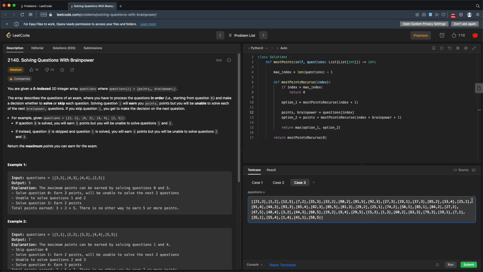So we'll use this test case and we'll just patch this up a little bit. The simple thing here is to use dynamic programming or caching. In this case, because we're just passing in an index, it is a very simple function in terms of the arguments that it takes. So for example, if we pass in 2 for this index, we'll always get the same answer. If we pass in 2 again, we'll get the same answer. If we pass in 3, we'll get a different answer from 2, but we'll always get the same answer for 3, which means that we can actually cache that answer and reuse it if we ever need to get that answer again.